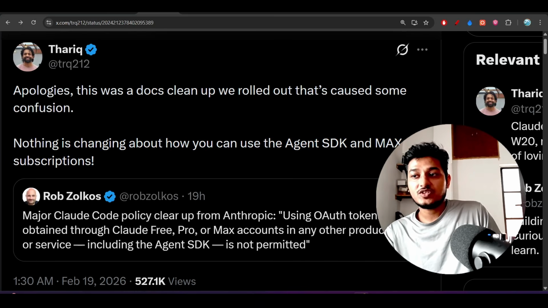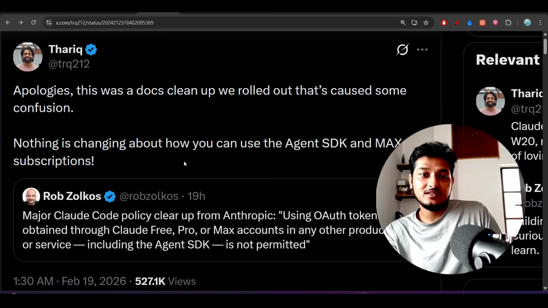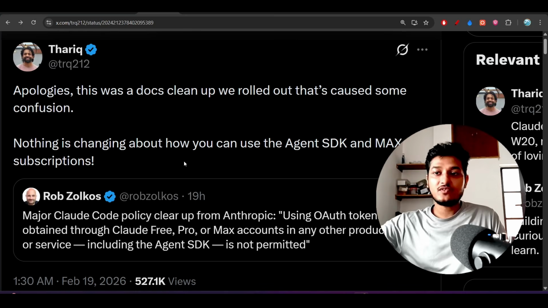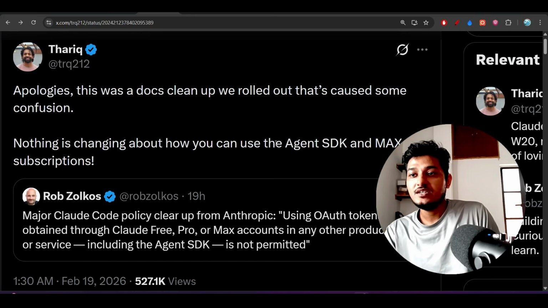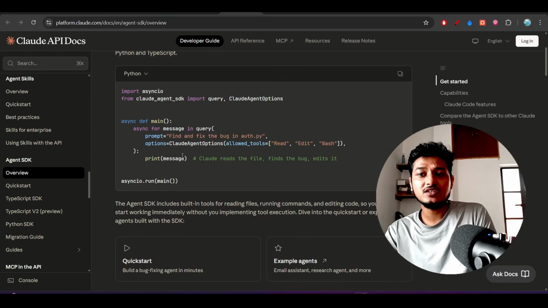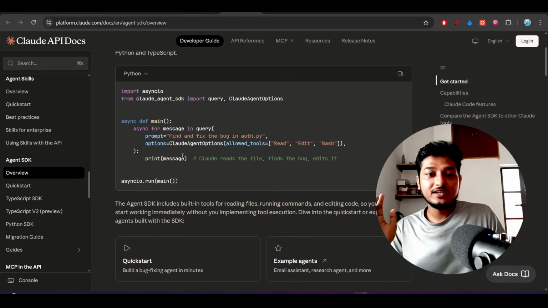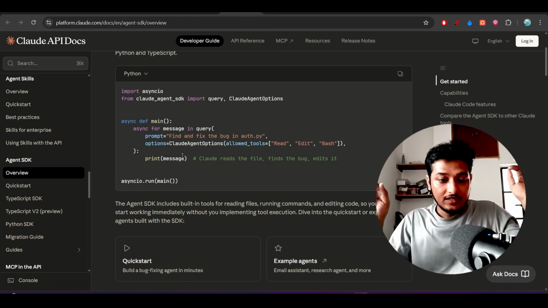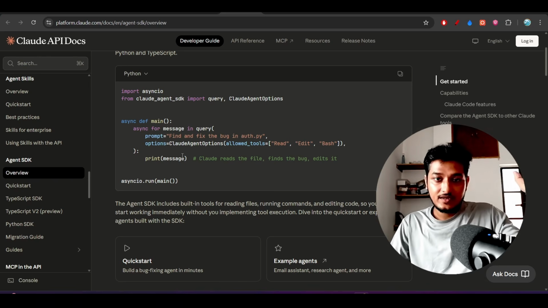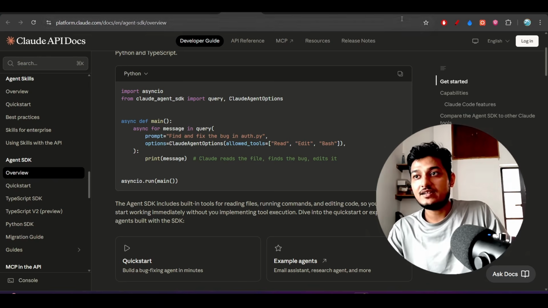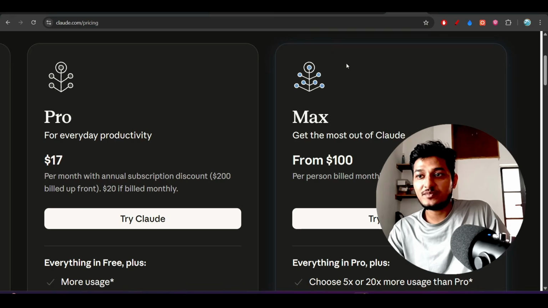So the Max subscription is a subscription that you can take and run inside Claude Code or for your local development purposes, but for production usage or for agent-making purposes you cannot use that. And the usage of the Agent SDK mentioned inside the official documentation, they have not changed anything. They are only telling you that if you are running any business using Claude, then use our API endpoint, and there are different plans for the API endpoints.